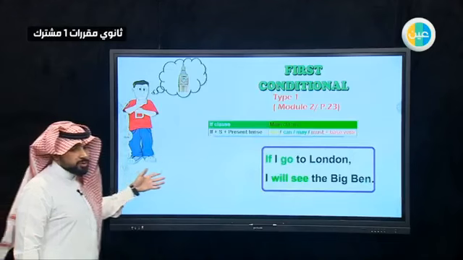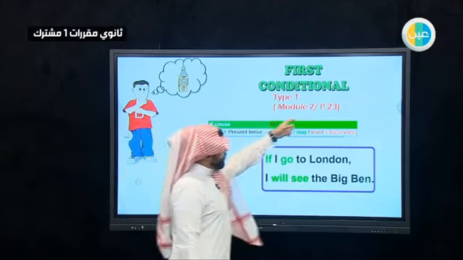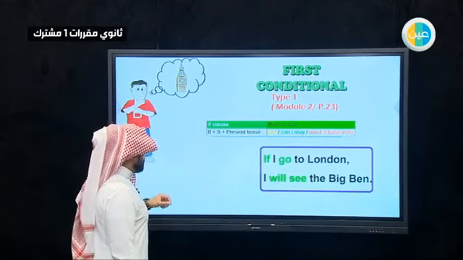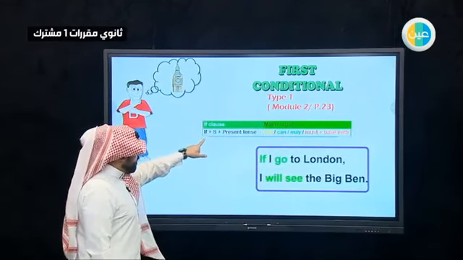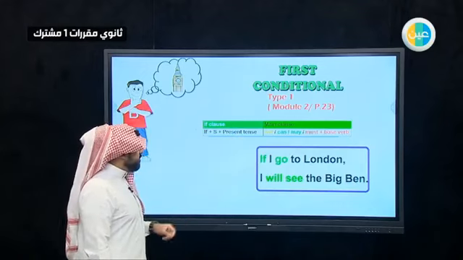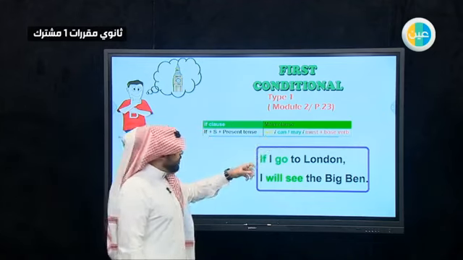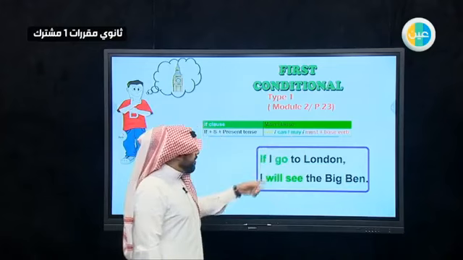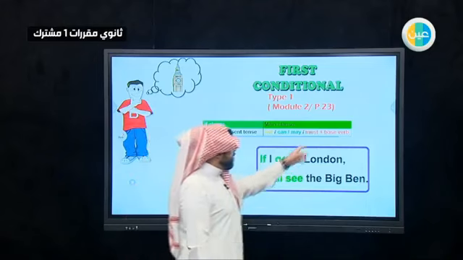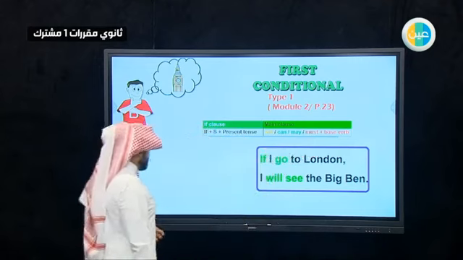The first one, we will just take a quick review about the first type, which you had in module 2, page number 23. So the rule or the form of this type is if plus subject plus present tense verb 1, and the main clause: will as for the future, can and may as modal verbs, and must as imperative, like to ask someone to do something, plus the base verb. The base verb is verb number 1, the present verb.